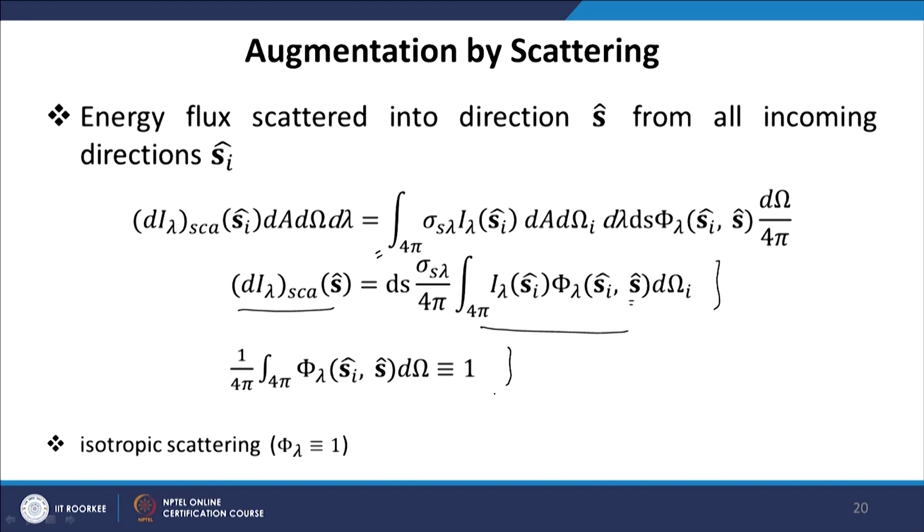Because energy is conserved, the total integration of this scattering phase function should satisfy the energy conservation law. The amount of total energy scattered in any direction integrated over all solid angles should be equal to 1, and for isotropic scattering the phase function is simply equal to 1. Most of the time we assume that the scattering is isotropic, or phi lambda is equal to 1, otherwise the calculations may be difficult to carry out.